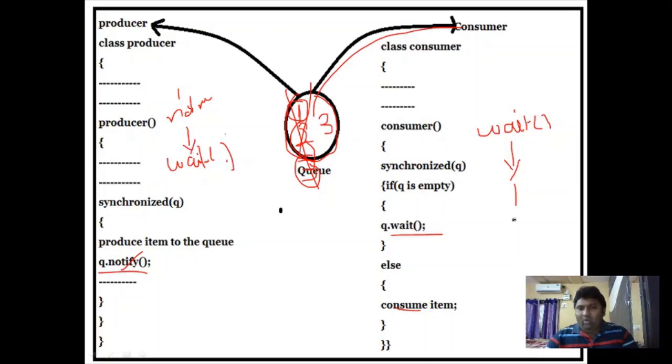After reading the value 1, the consumer generates the notify. After receiving the notify signal, the producer places the value 2, and meanwhile, after notifying, the consumer also enters the waiting mode. Now the producer puts the value 2 and notifies, and the consumer comes out of waiting. Like this, the transfer happens from producer to consumer. This is how we can solve the producer consumer problem.